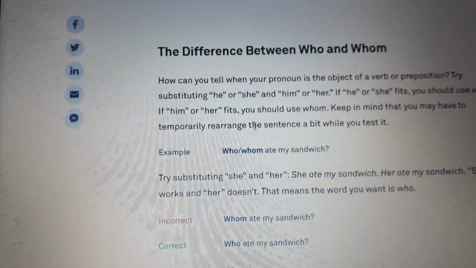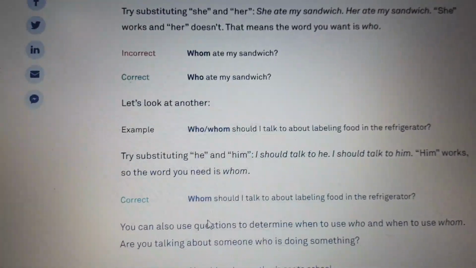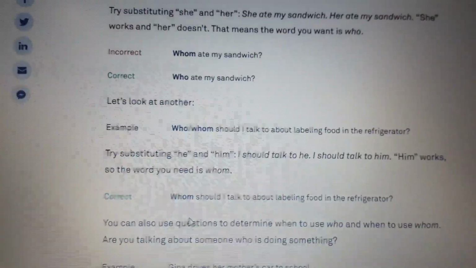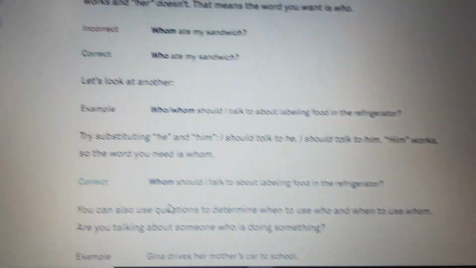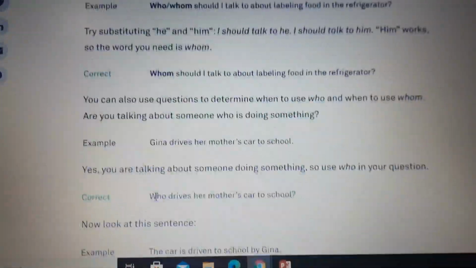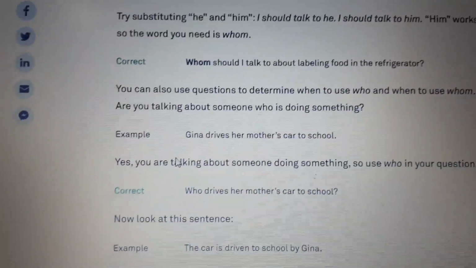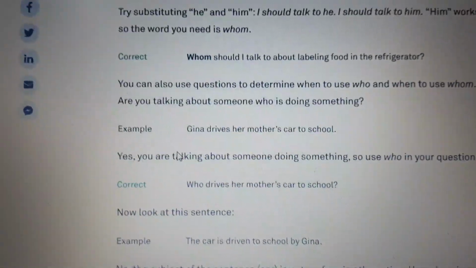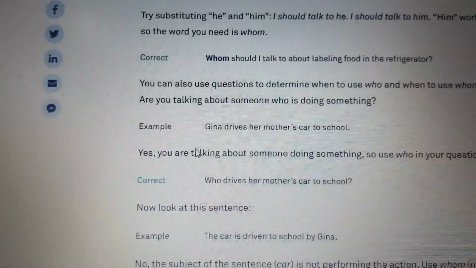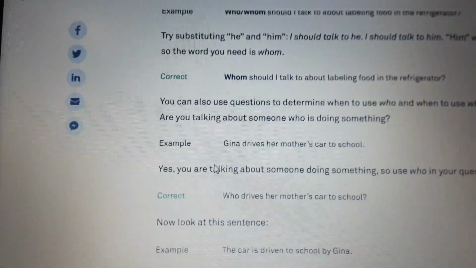And here we have, who or whom should I talk to about labeling food in the refrigerator? I should talk to him, or I should talk to her. So now whom works. This is right. And also here, Gina drives her mother's car to school. Who drives her mother's car to school? So you have to make a question and answer it to know the right one.